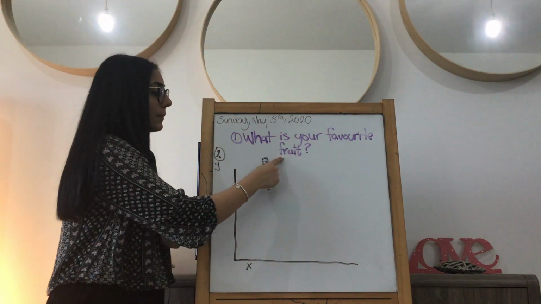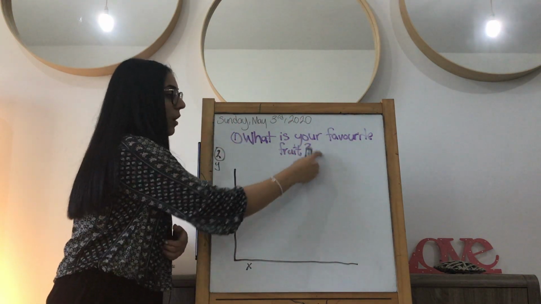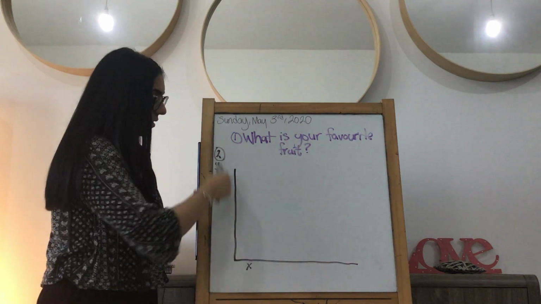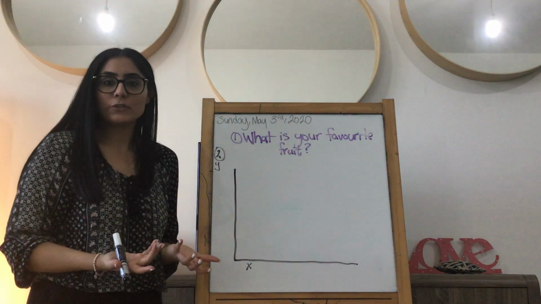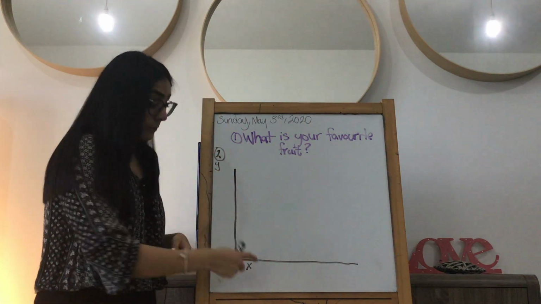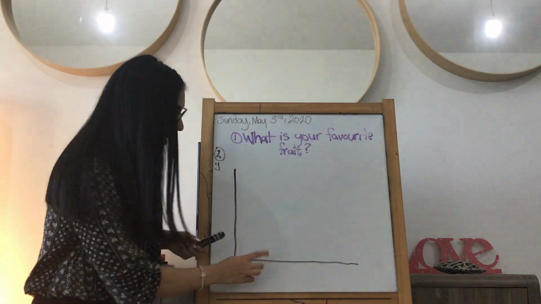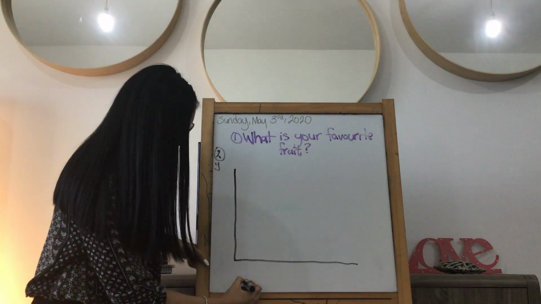I'm obviously going to have fruits, right? So what is your favorite fruit? Obviously one of these would be fruits. I have to label the options. Remember, in your tally chart you had the options. So one of these will be the options. The X is usually your option, right? So in this case, I'll put X over here.